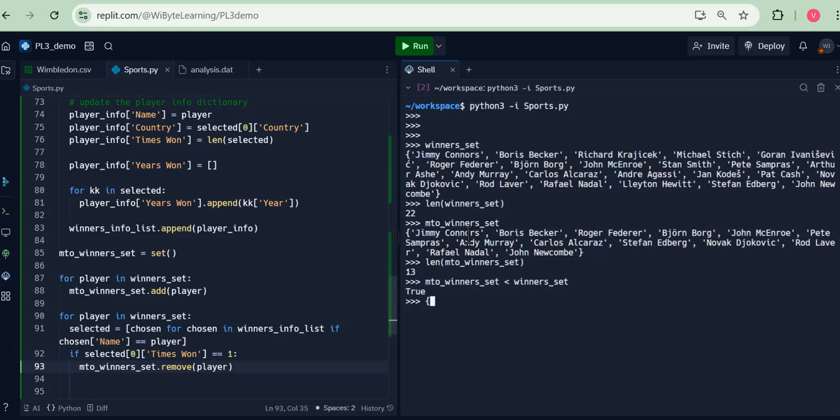We can just see as an example, let's say {1, 2, 3} is a subset of, let's say, {1, 2, 3, 4, 5}. This statement results in true. Notice here, this less than sign basically tells us whether it is a subset or not. On the other hand, if I were to do the same thing with {1, 2, 7}, this is going to be false, because notice there is a value 7 which is not present in this bigger set.